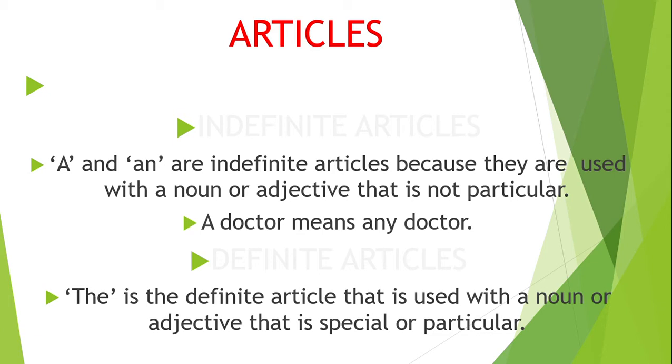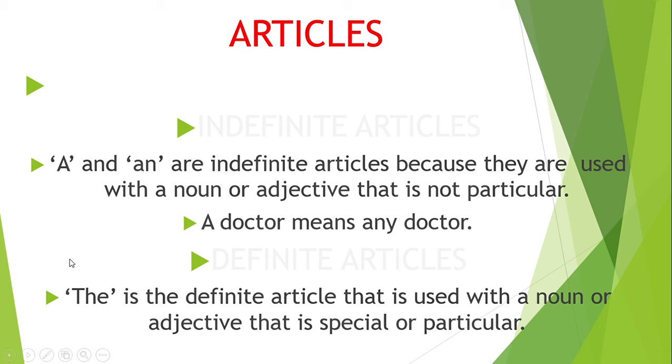Similarly, as you say, I want a pen. If you say I want a pen, it means you want any pen, not a special pen. So with a noun, pen is a noun. Look here, a with a noun that is not particular. Similarly, an honest man. Honest is an adjective. We have used an with an adjective.